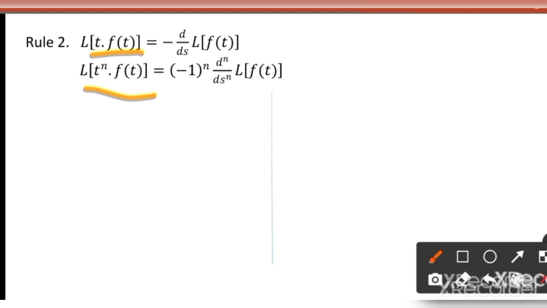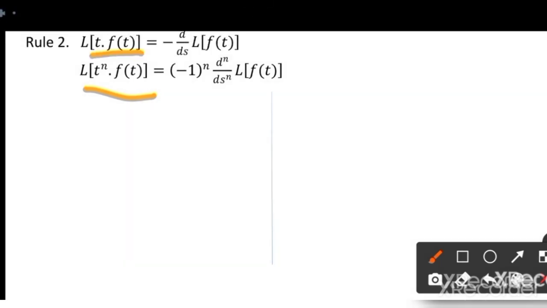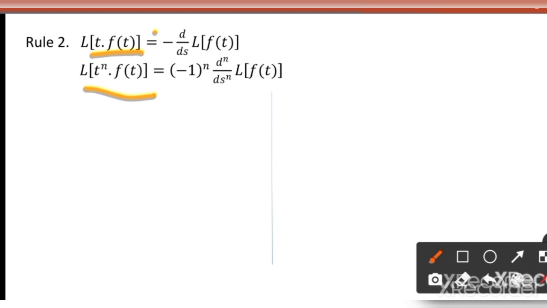The result says you have to first get the Laplace transform of the associated function. So what is the associated function here? It is f of t. Get the Laplace transform of f of t, that is anyhow F of s, a function of s, and differentiate once if it is t power 1.